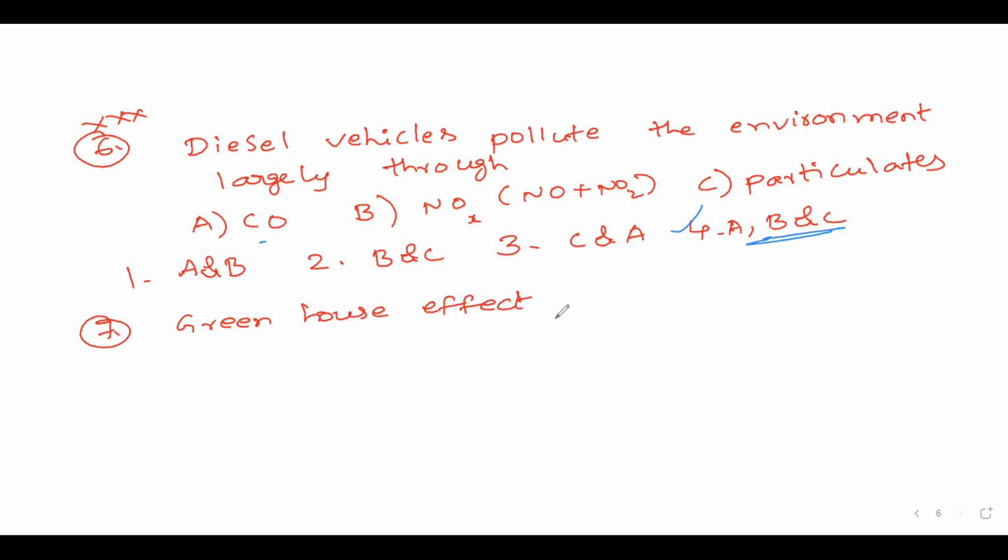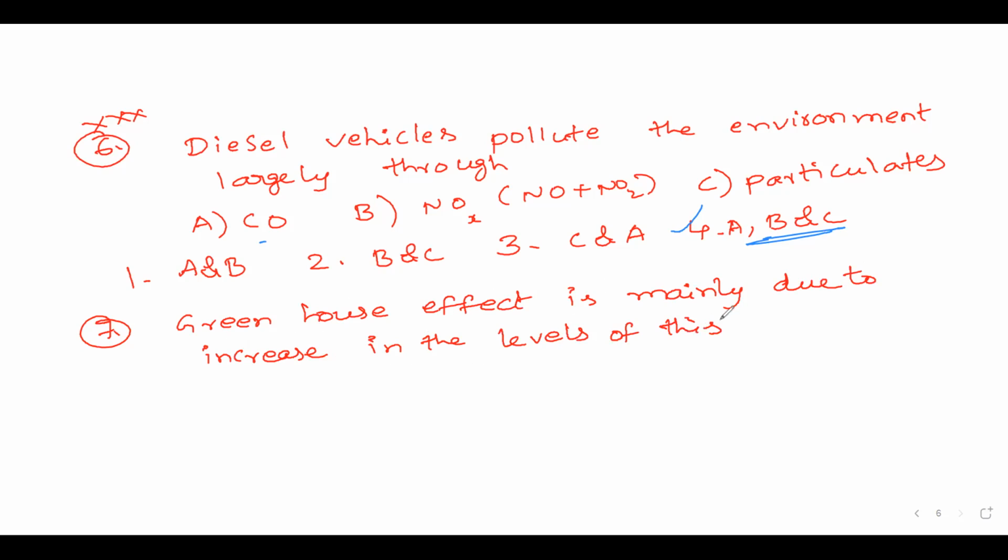Greenhouse effect is mainly due to increase in the levels of this substance in the atmosphere. So by which gas is the greenhouse effect mainly increased, that is, global warming is increased.